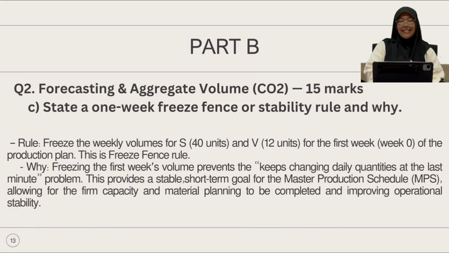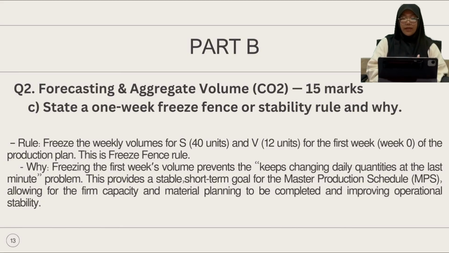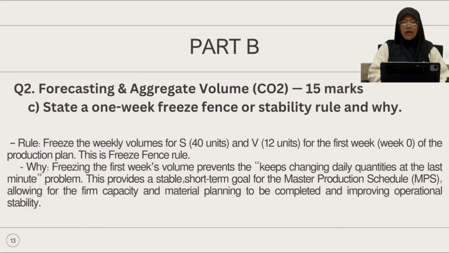Question C is state one week freeze, fixed or stability rule, and why. Rule: freeze the weekly volume for S at 40 units and B at 12 units for the first week of the production plan. This is the freeze rule. And why: freezing the first week's volume prevents the problem of changing daily quantities at the last minute. This provides a stable short-term goal for the master production schedule, allowing for capacity and material planning to be completed and improving operational stability.